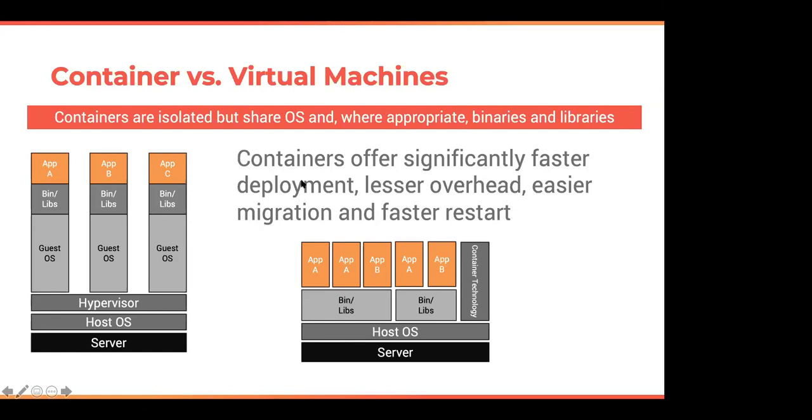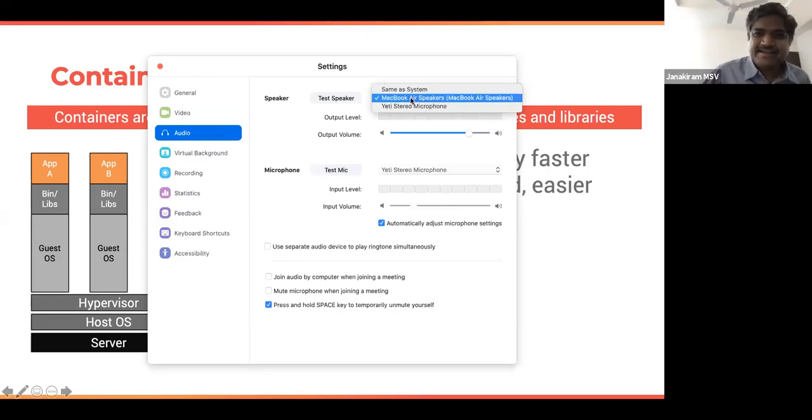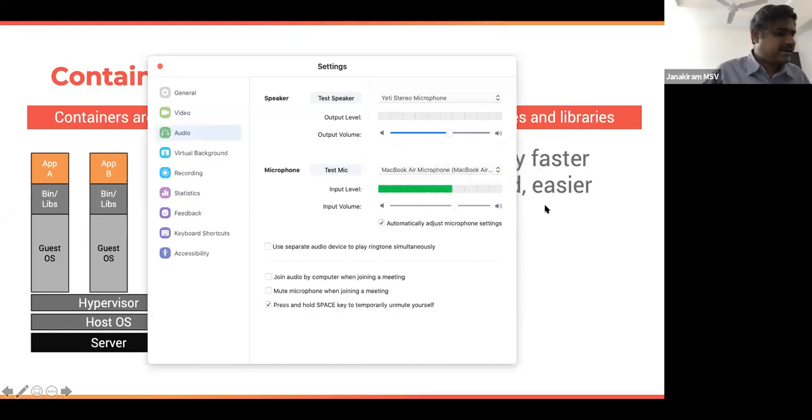Jankiran, I think you've gone on mute. Yeah, I think you're back. Sorry. We lost you again. Yeah. All right. Is this better? Better, Jankiran. Thanks.